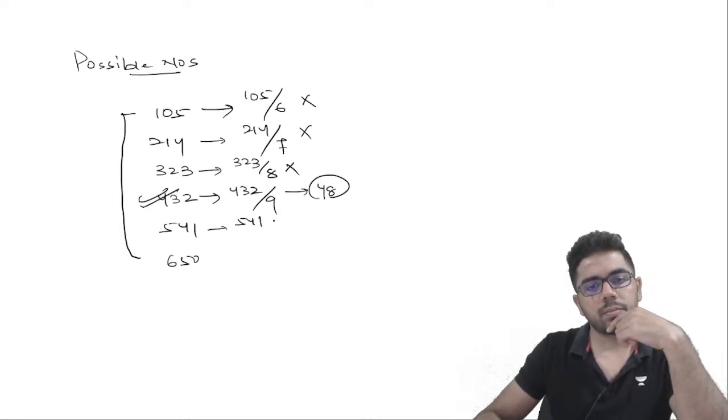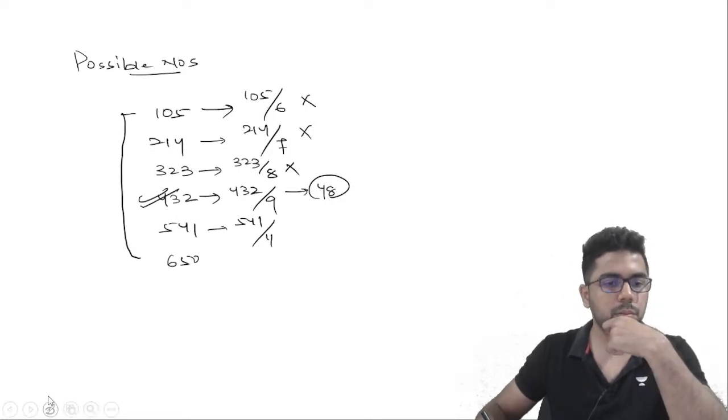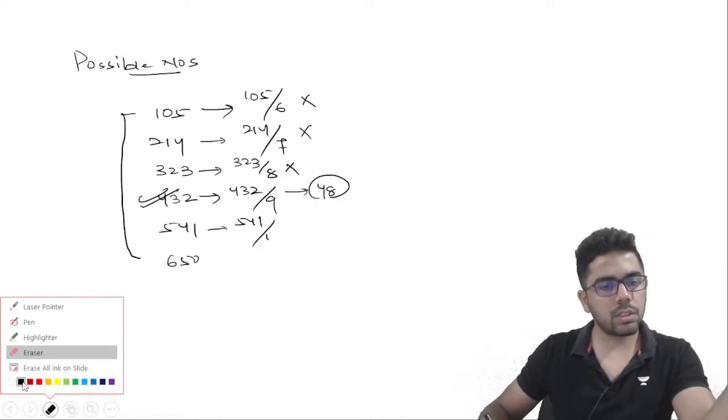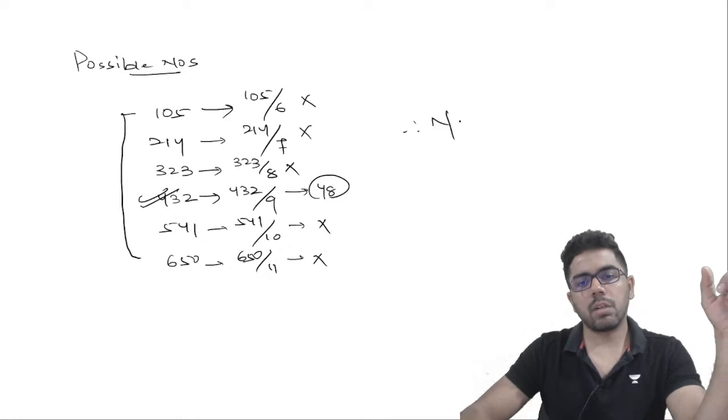541, 5 plus 4 plus 1, 10. Again not divisible. 541 is not divisible. तो इसी condition को use करके we could eliminate everything. And 650, sum of the digits is 11, not divisible. Hence we got, okay, our number is basically 432.